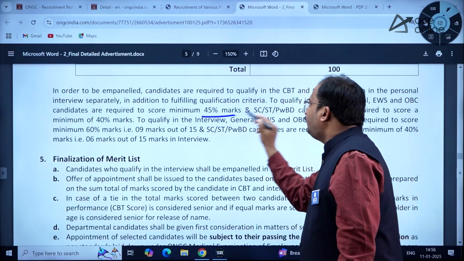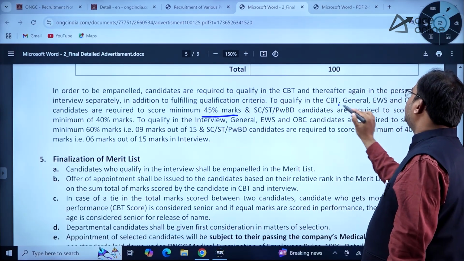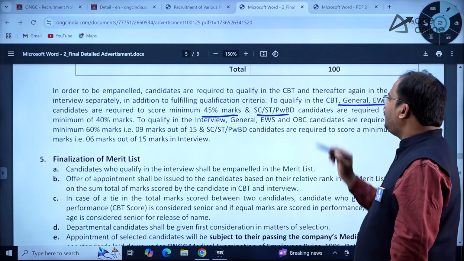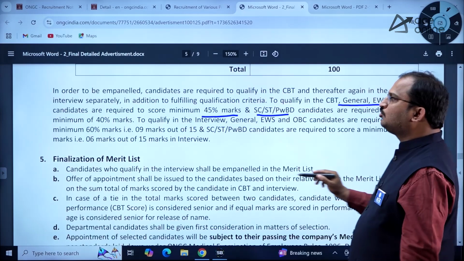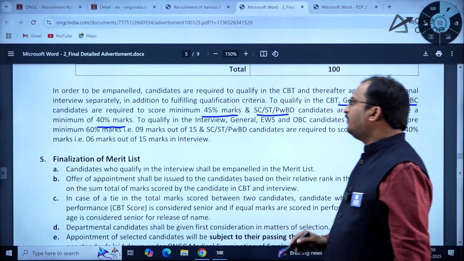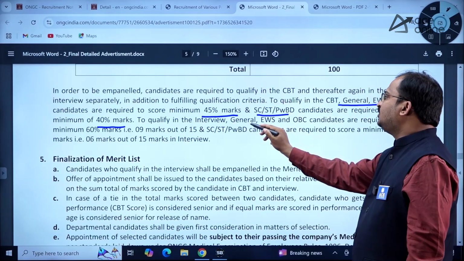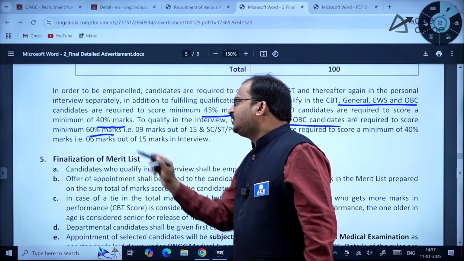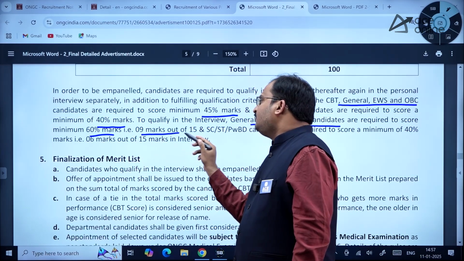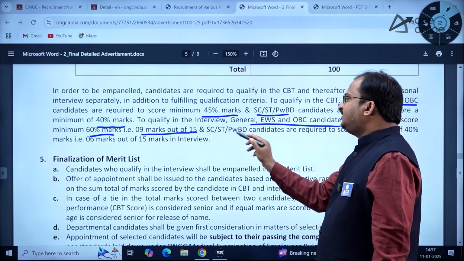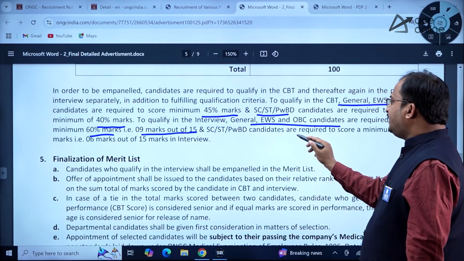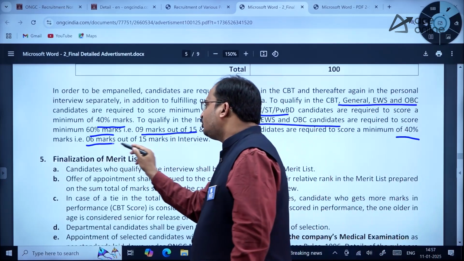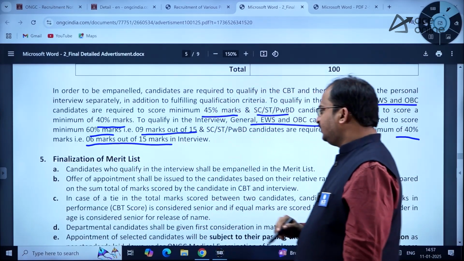SC, ST, PWBD candidates are required to score a minimum of 40% marks. To qualify in the interview, general, EWS and OBC candidates are required to score 60% marks, that is 9 marks out of 15, and SC, ST, PWBD candidates are required to score a minimum of 40% marks, that is 6 marks out of 15 in the interview.